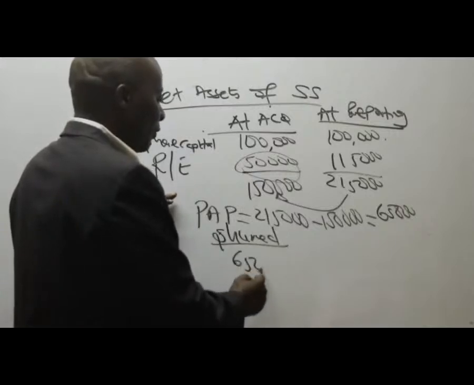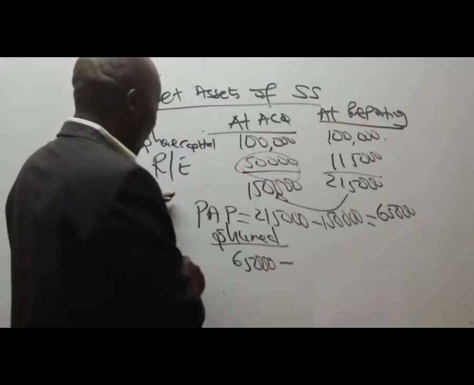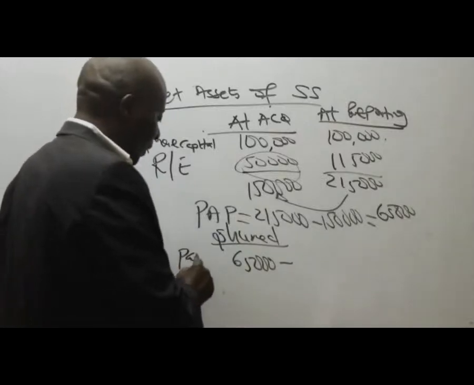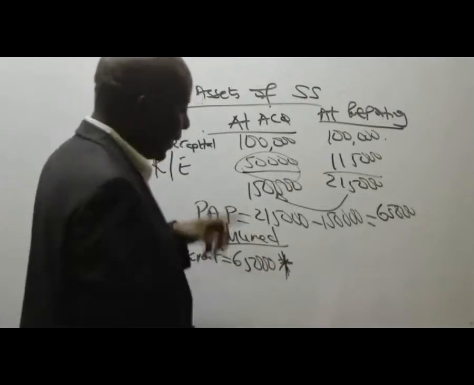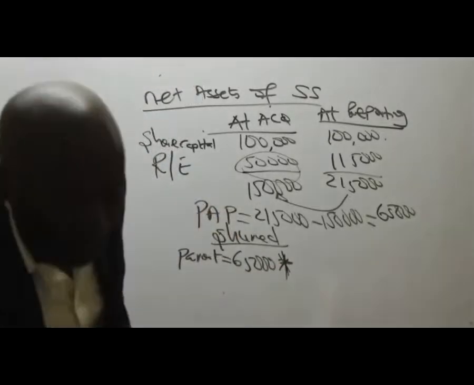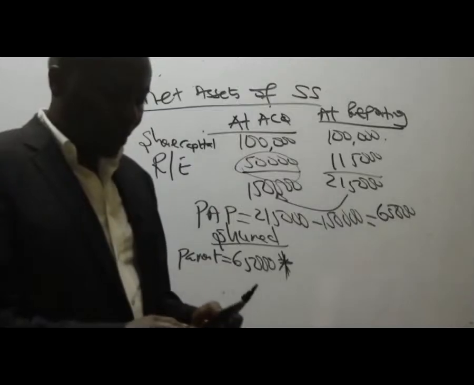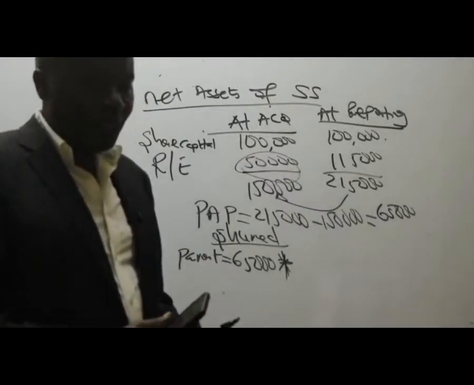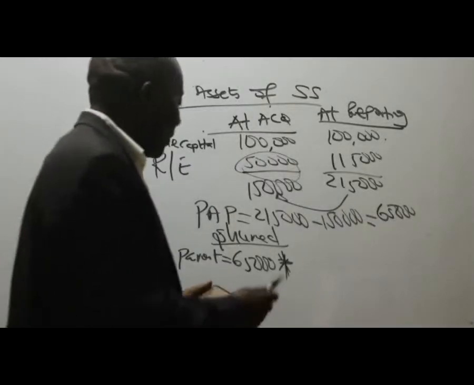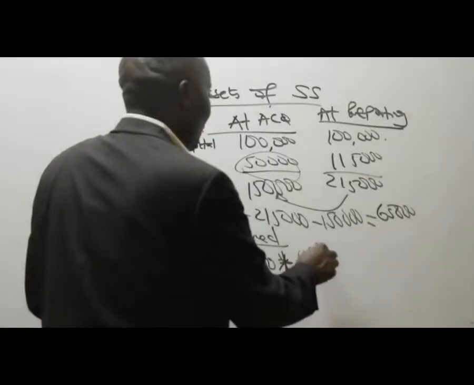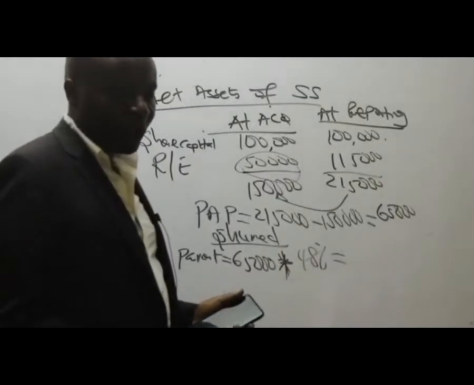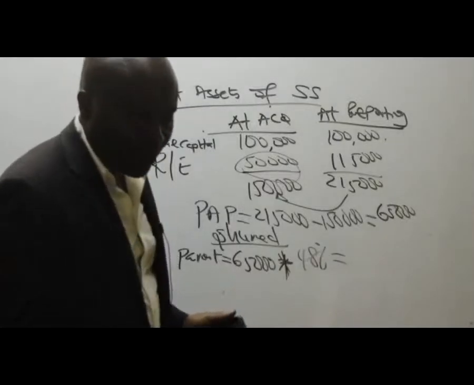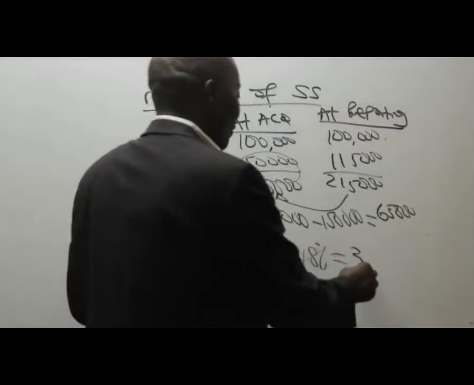So we have 65,000. The parent will be 65,000 times what percentage? You remember the SS percentages. Who remembers SS percentages? 48%. So the parent takes home 48%. Please give me this answer. 65,000 times 0.48 gives me what figure? 31,200. Thank you very much.